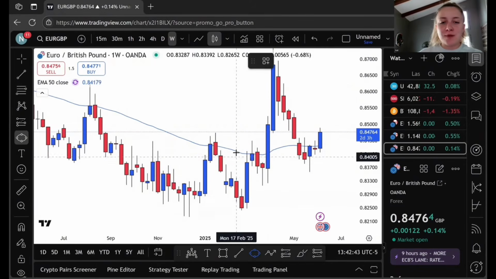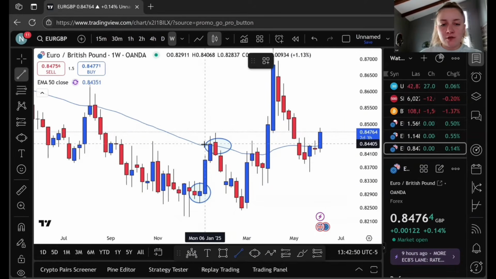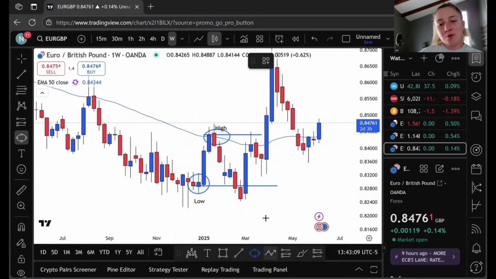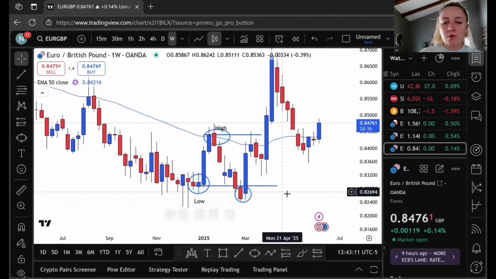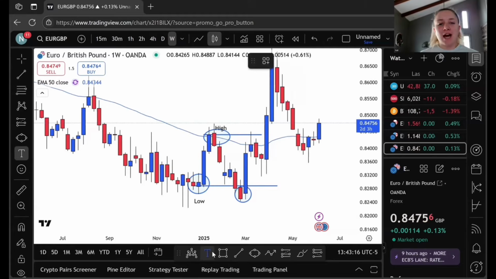With that being said, let's pick our high and pick our low. So if this is our high, this can be our low. All we have to do is draw our little lines and see, do we break above or do we break below? You can see that price has closed below our low, which means it has created a lower low, which now means that we have to find our lower high.